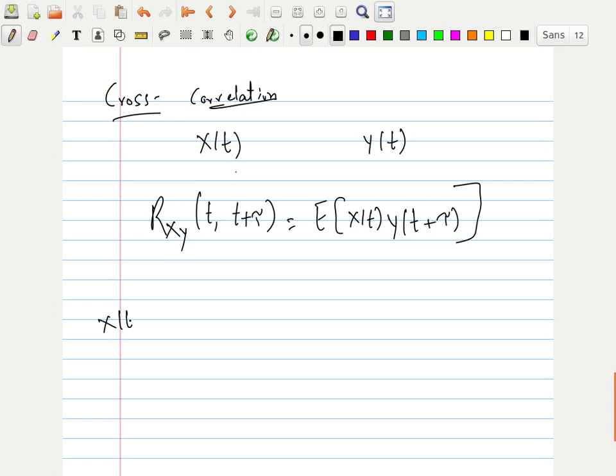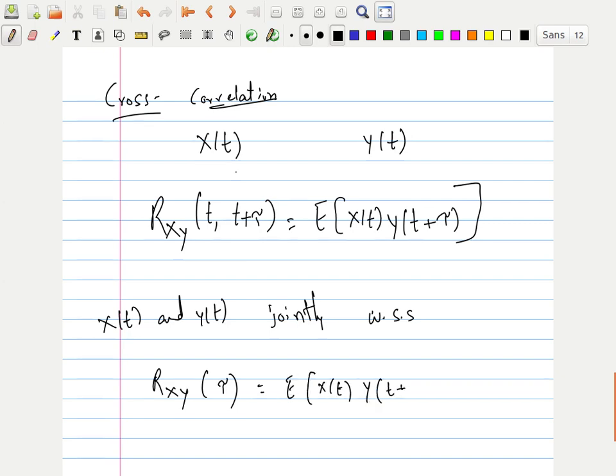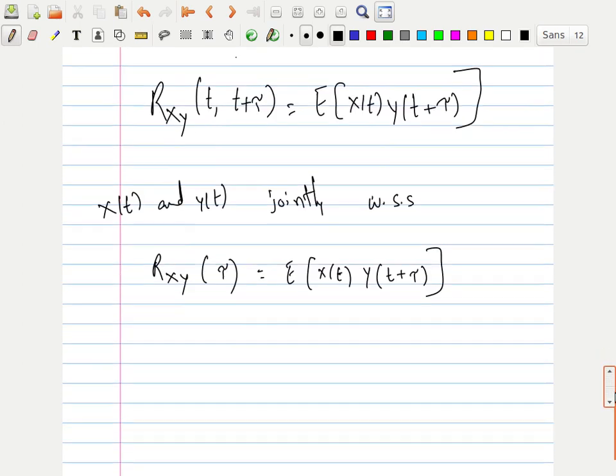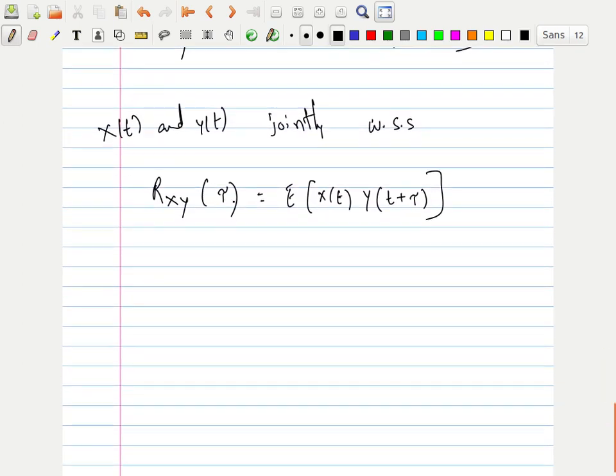Now next point: if x of t and y of t are jointly wide-sense stationary, then I can write this Rxy of tau, because the time difference is tau, as E of x of t, y of t plus tau. So this cross correlation becomes a function of time difference.